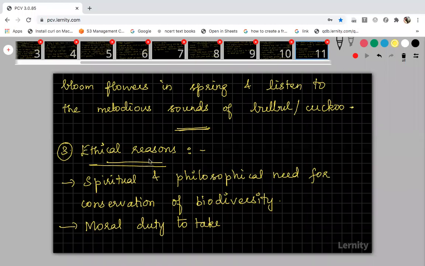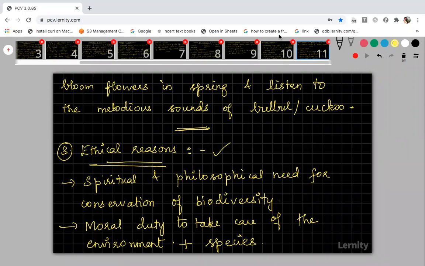So under moral science, one of your moral duties is to take care of the environment, because without the environment we cannot sustain, we cannot survive. So we have to protect the environment and also the species living in it. We should not harm the environment, and also the biodiversity present in it. That is what we call ethical reason. That's all. So these are the reasons for the conservation of biodiversity.